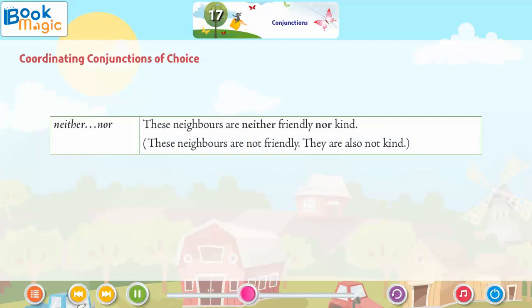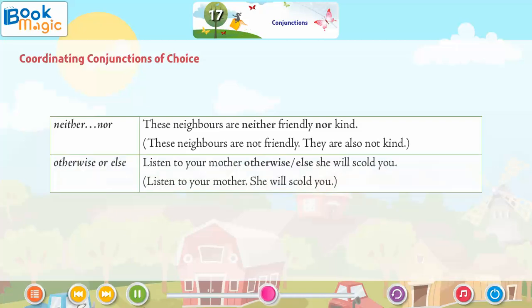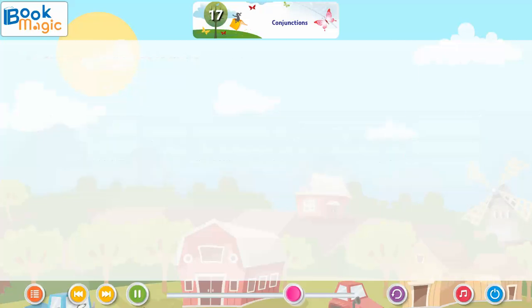Neither, nor: These neighbors are neither friendly nor kind. These neighbors are not friendly. They are also not kind. Otherwise or else: Listen to your mother, otherwise or else she will scold you. Listen to your mother, she will scold you.